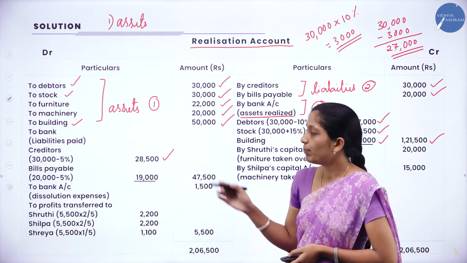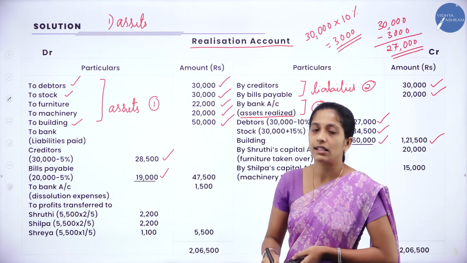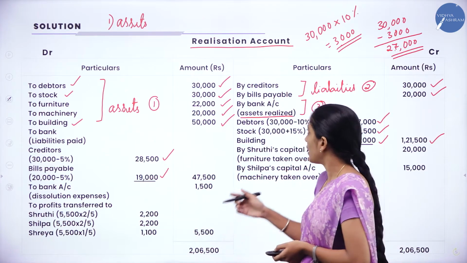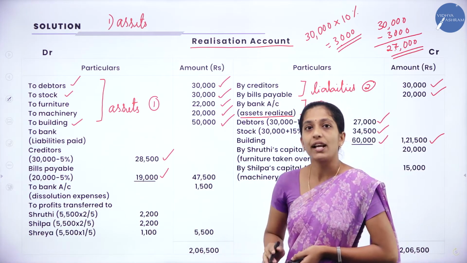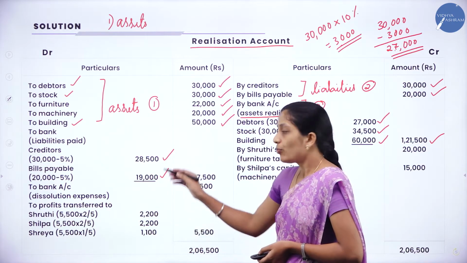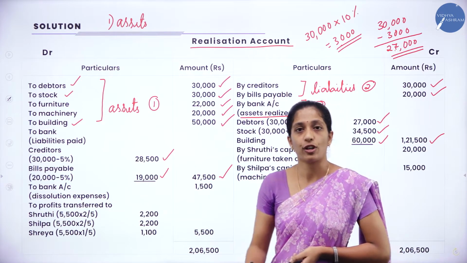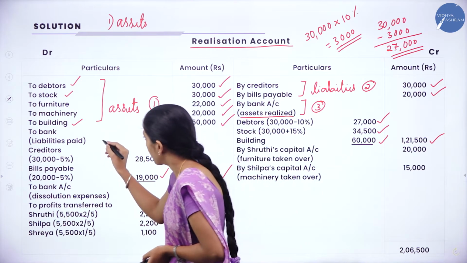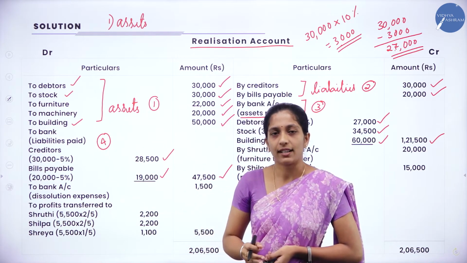In the same way, bills payable 20,000 minus 5% is 19,000. Only two liabilities are there, creditors and bills payable, and we have paid both. So we total the amount and write it in the outer column, 47,500. So this is the fourth step, payment of liabilities.